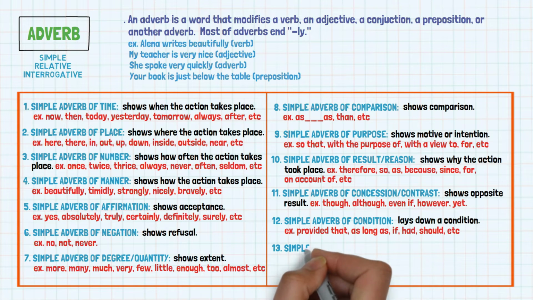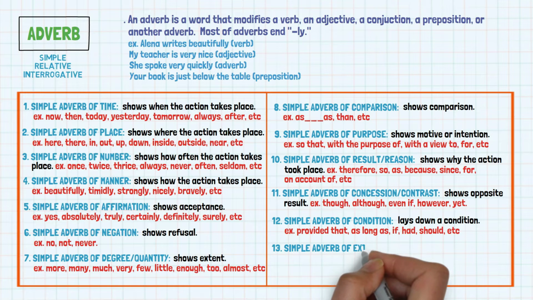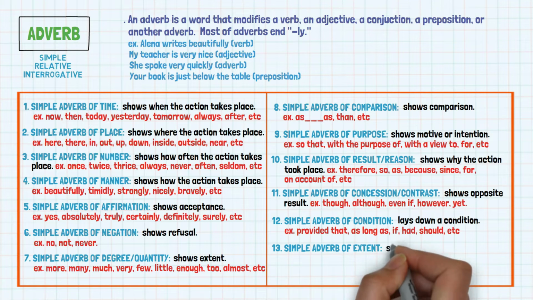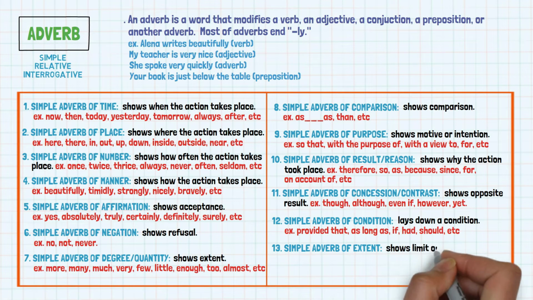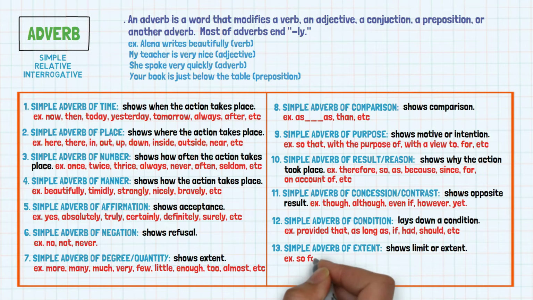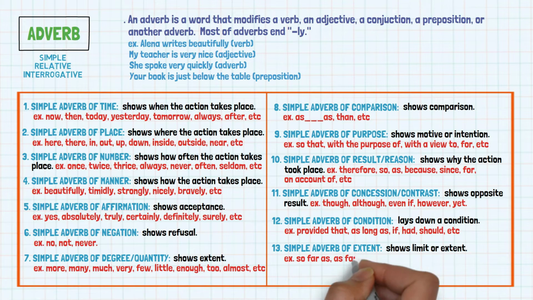13. Simple adverb of extent. Simple adverb of extent shows limit or extent. For example, so far, as far as, with double comparison. So far, we have seen the kinds of simple adverbs. The second type of adverb is relative adverb. Relative adverbs relate or connect two clauses or two sentences. For example, this is the village where I grew up.